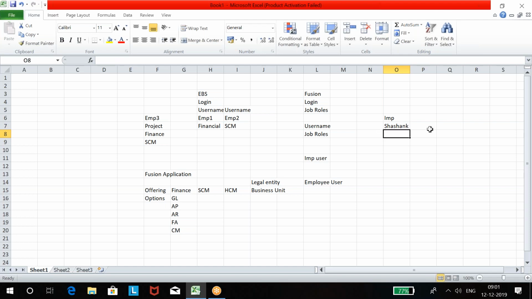For this Shashank, first I need to provide 3 jobs. There are 3 job roles related to setups. I can create my own project and I can enable finance. But to create a project and to enable finance, you need setup access first. Without setup access, you can't create a project, because we do project creation and enable offering. This all we do from setups. For setup access, there are 3 job roles provided.